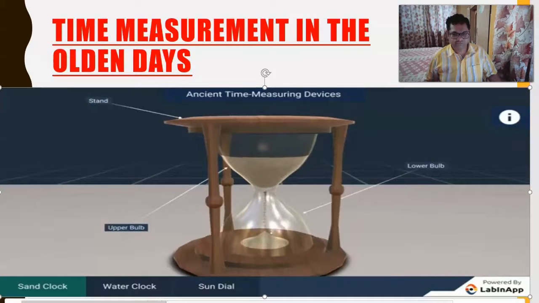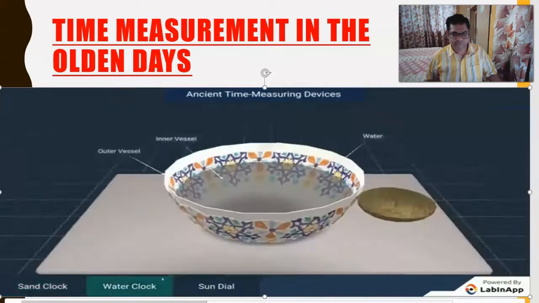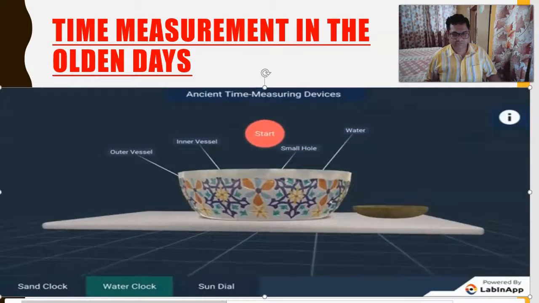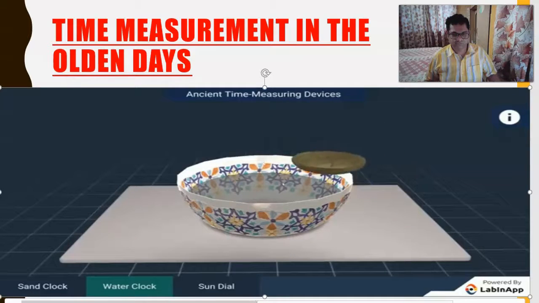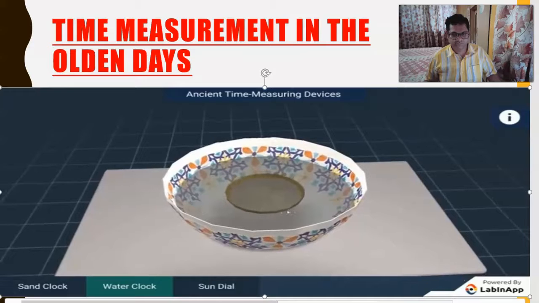It will always take the same amount of time to fill the empty bulb. This is the period of the sand clock. Water clock consists of a vessel filled with water and an empty trough with a hole. When the trough is placed on the water surface, it sinks. It will take almost the same amount of time to sink, and this was the reference for measuring time.